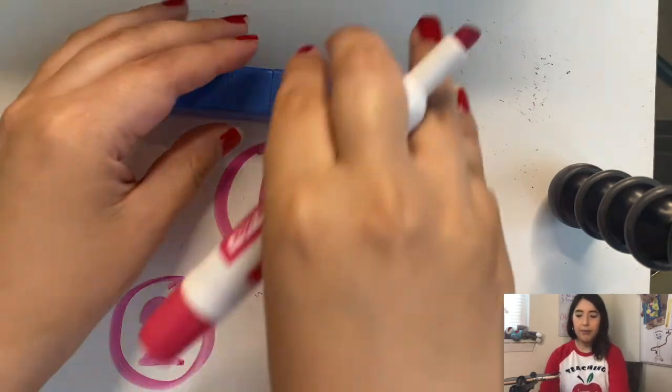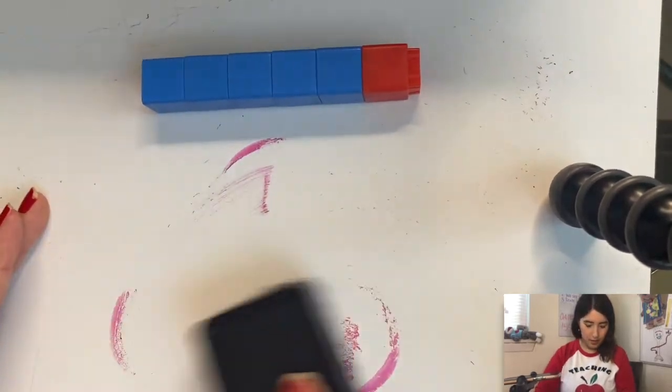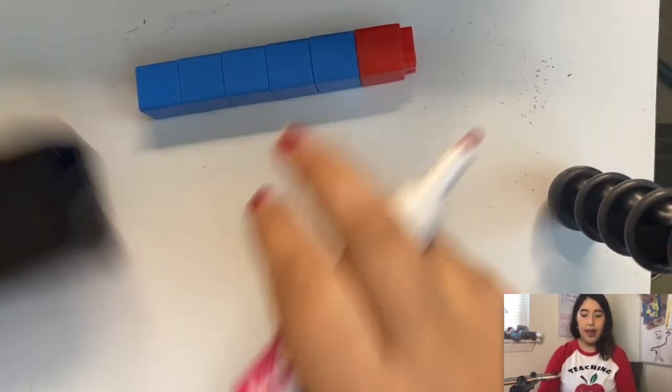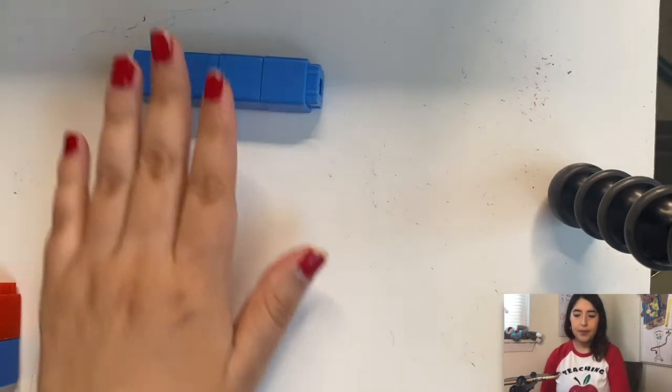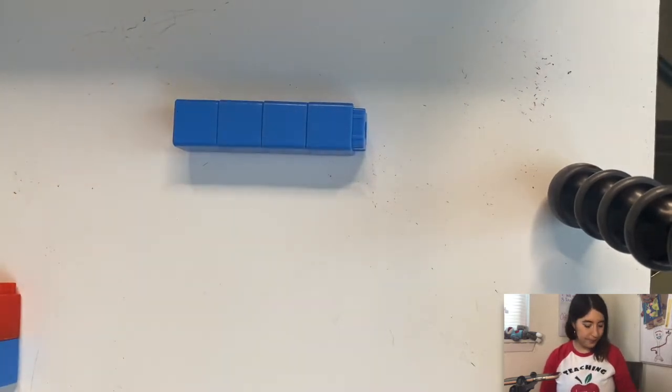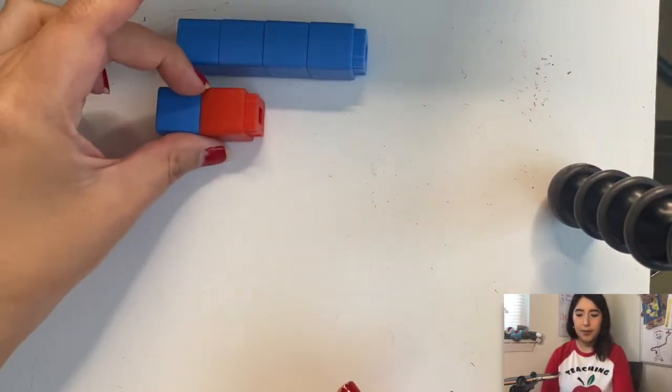Now, what would happen if we had 6 and we took 2 away? Now, how many do we have? 4. Very good. So this is how that would look in a number bond.